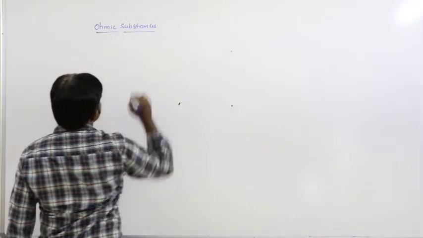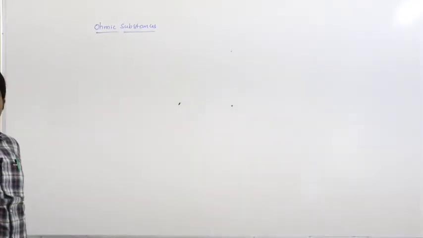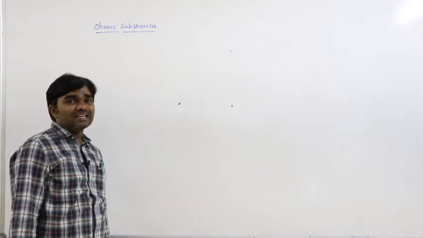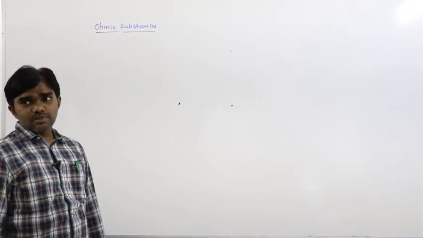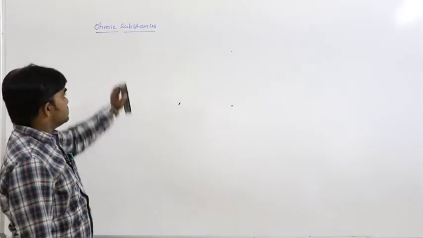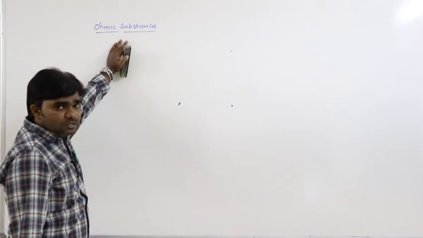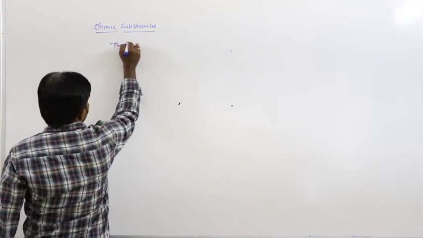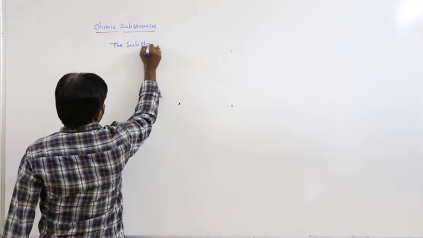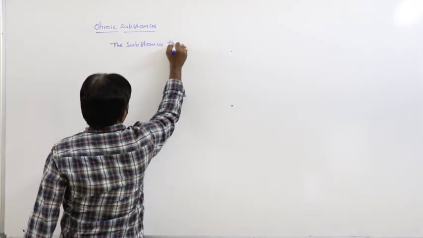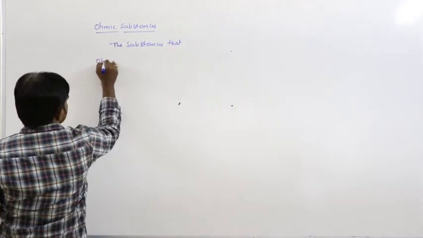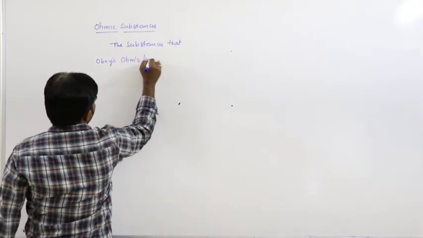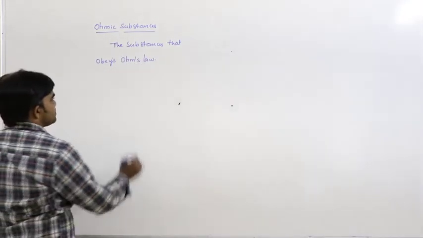These are also considered as linear substances. The substances that obey Ohm's law are called ohmic substances.